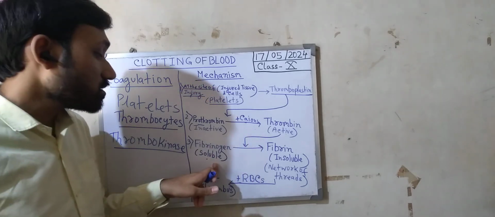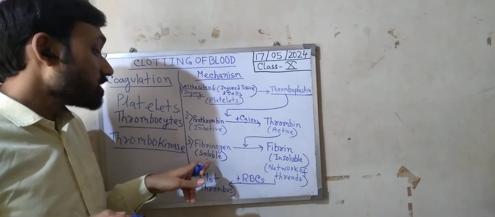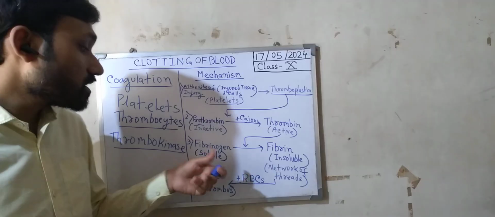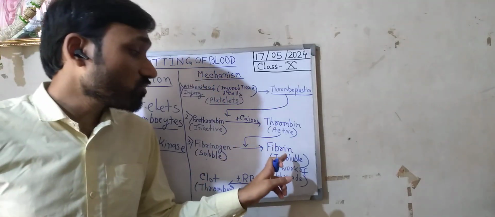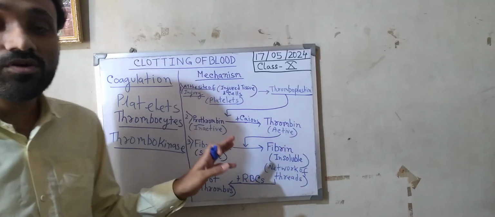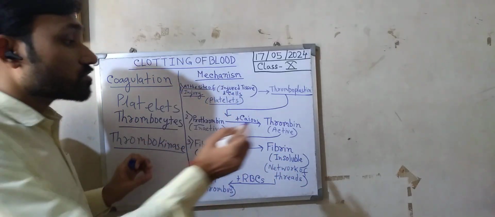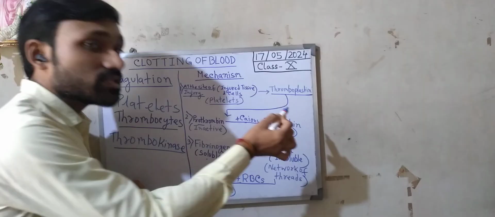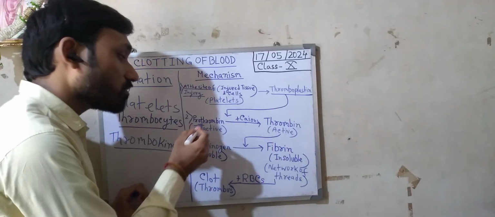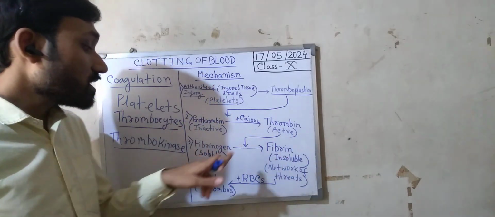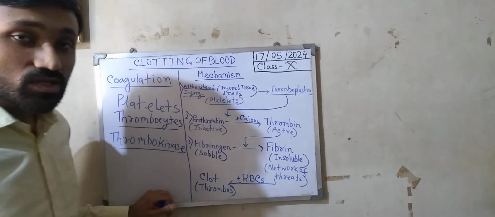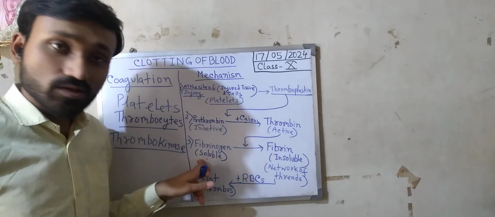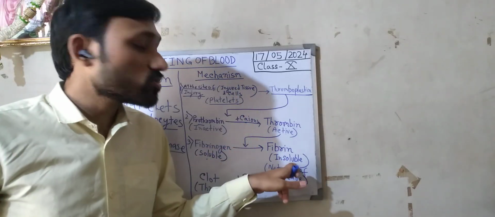What is fibrinogen? Fibrinogen is a soluble protein present in the blood plasma. It is converted into fibrin, which is the insoluble form of the protein. Thrombin is the enzymatically active form of prothrombin. This thrombin changes fibrinogen into fibrin. So the soluble form is changed into an insoluble protein.